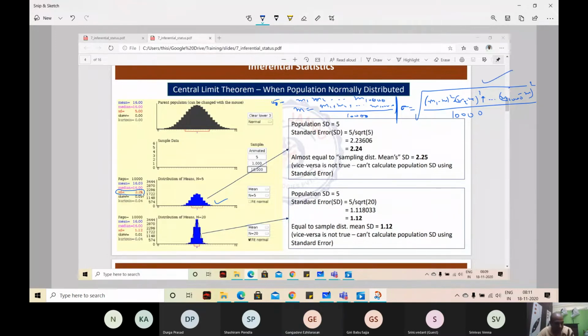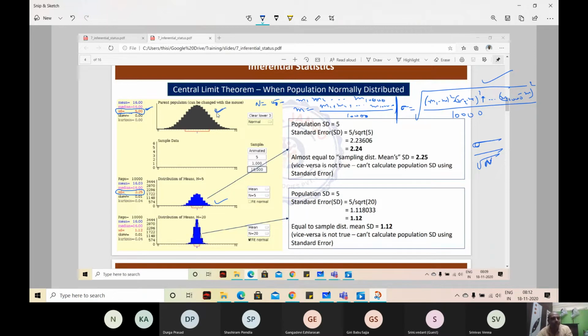Okay. This same standard deviation can be calculated using sigma by square root of n. What is n here? Sample size, right? N is 5. Okay. What is the sigma? Population standard deviation. Luckily, we know the population standard deviation. Generally, in real time, we don't know the population standard deviation because we don't have all the population numbers. To calculate standard deviation of population, you need the population's mean and each data point. There are infinitely many numbers in the population. You cannot calculate this.